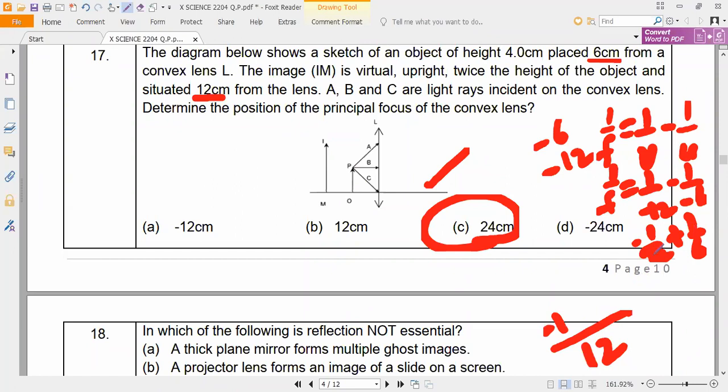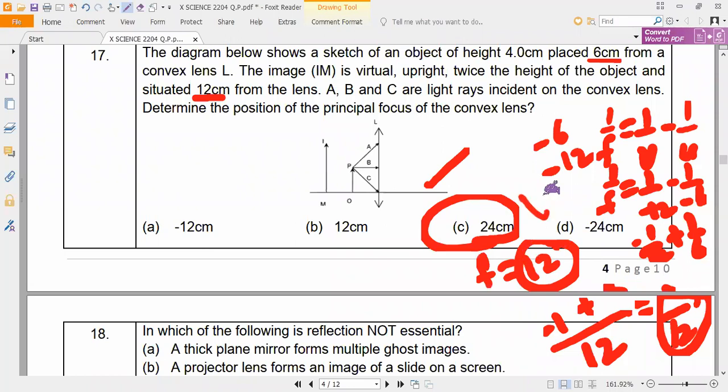Here it will come how much? Wrong answer you got. So plus 2 will come. So it is equal to 1 by 12. So 1 by f is equal to 1 by 12. So f is equal to what? 12 centimeters. So you said 24.